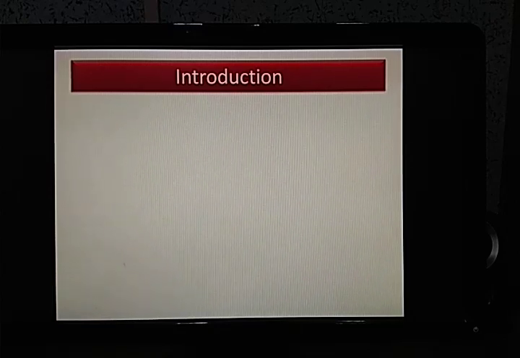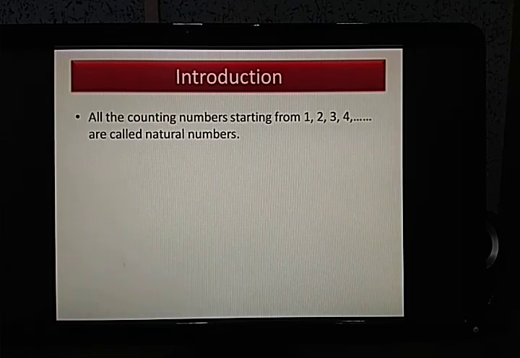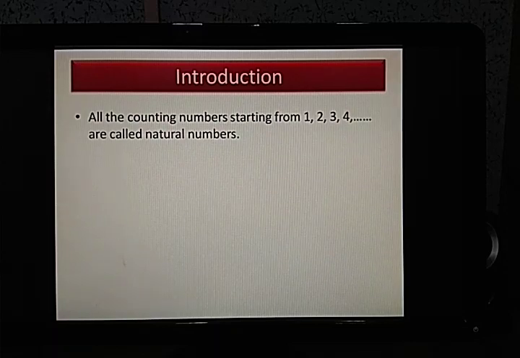But before coming to whole numbers, we have to have some prerequisite knowledge, some basic knowledge about the different types of numbers that we have in mathematics. So let us begin. Now all the counting numbers starting from 1, 2, 3, 4, up to infinity are called natural numbers. We all know this. What are natural numbers? They are a collection of numbers that starts from 1 and goes up to infinity. They are also called counting numbers.